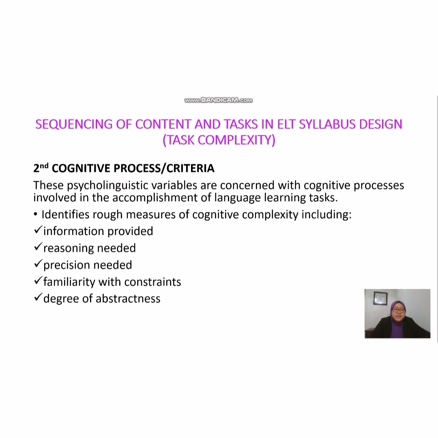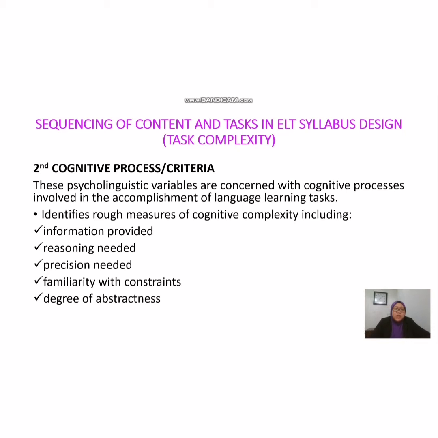And the second criteria in determining the complexity of the task is the cognitive process or the cognitive criteria. This is also known as the psycholinguistic variables, which are concerned with cognitive processes involved in the accomplishment of language learning tasks.